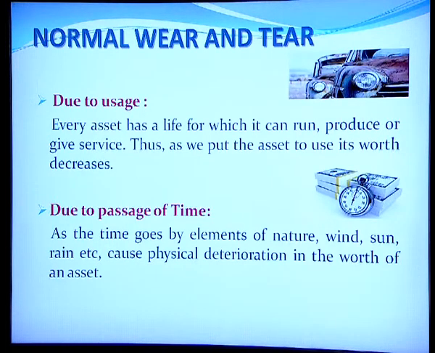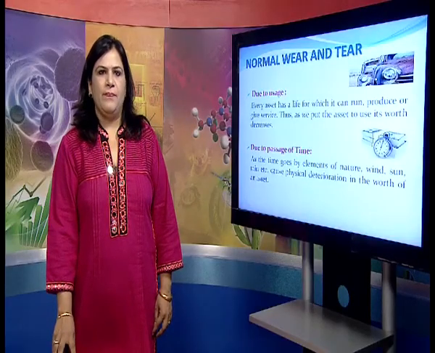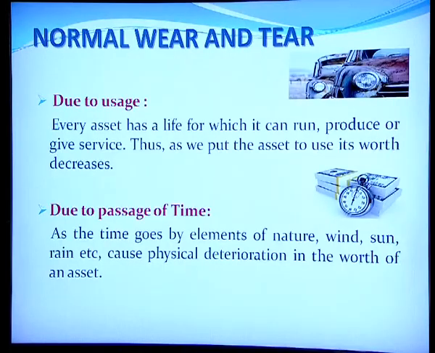Normal wear and tear of the asset could be because of usage or because of passage of time. Because of usage, every asset has a life for which it can run, produce or give service. Thus, as we put the asset to use, its worth decreases and this decrease in the asset is what is referred to as depreciation. Similarly, it could be because of the passage of time. As the time goes by, the elements of nature, wind, sun, rain, etc. cause physical deterioration in the worth of the asset.